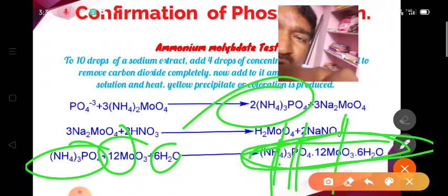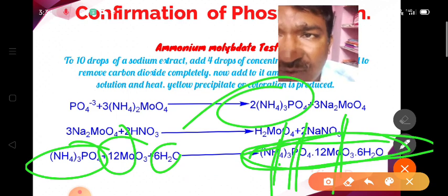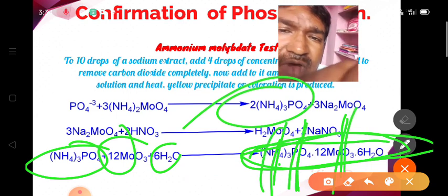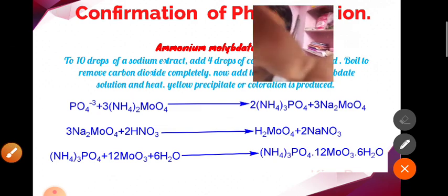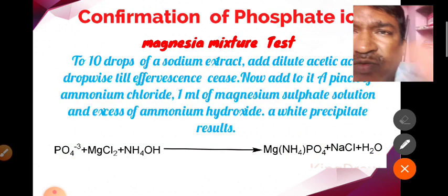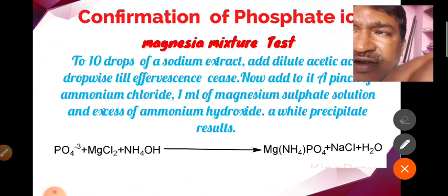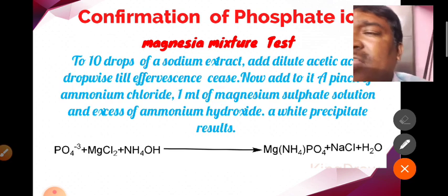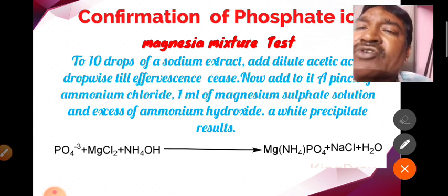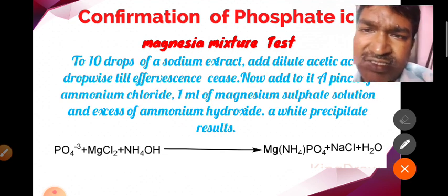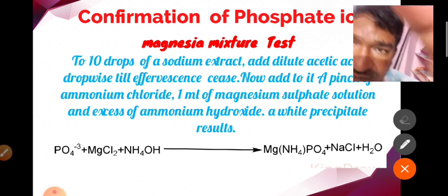So the name of this white color precipitate is ammonium phosphomolybdate. Next we have one more test, that is the magnesium mixture test. Here to the water extract or sodium extract we add the magnesium chloride and ammonium hydroxide. Here also we get a white color precipitate, that is the magnesium ammonium phosphate.